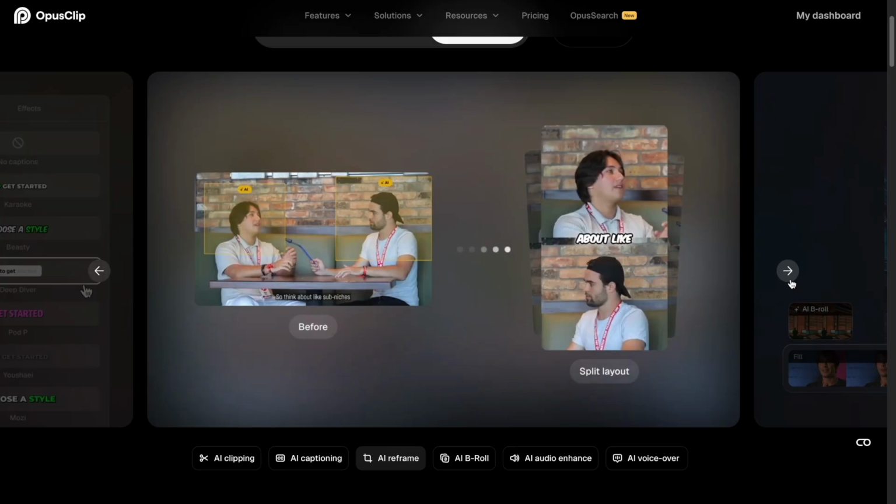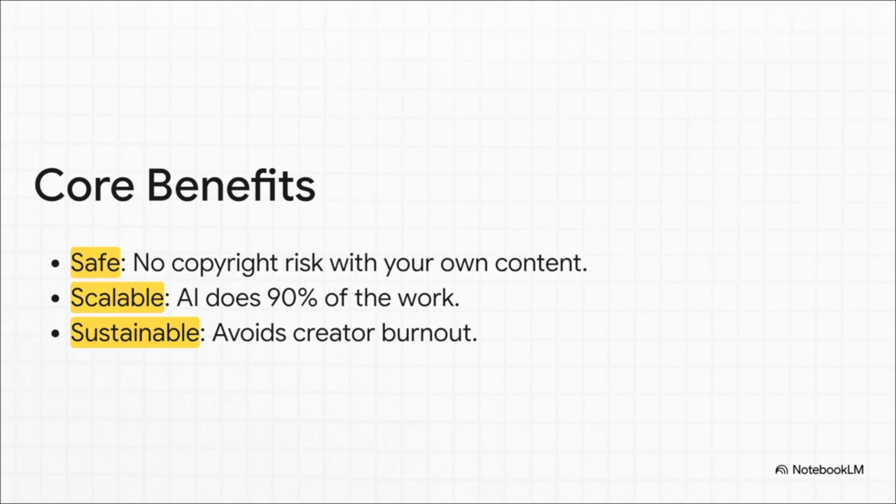Here's a 5-step strategy that makes you money just clipping your videos with AI. The best part? It's safe, scalable, and actually sustainable. Step 1. Create a long-form video.